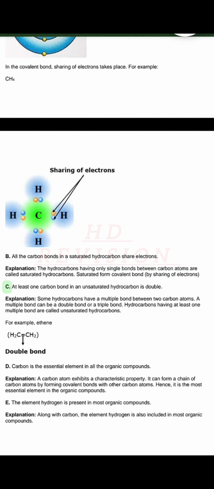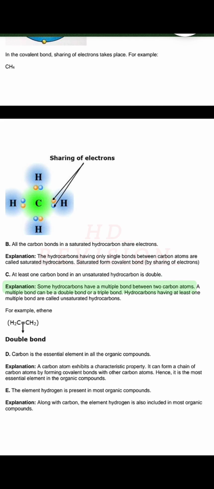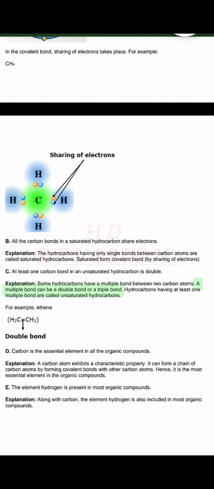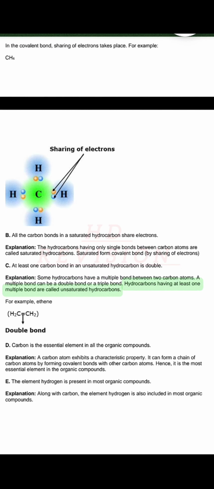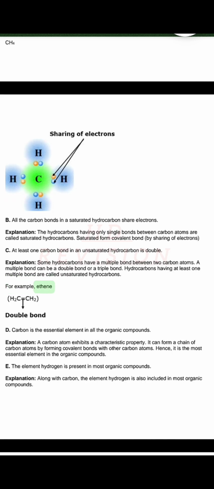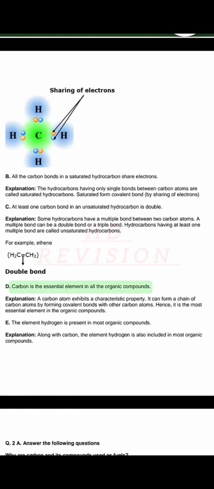C. At least one carbon bond in an unsaturated hydrocarbon is double. Explanation. Some hydrocarbons have a multiple bond between two carbon atoms. A multiple bond can be a double bond or a triple bond. Hydrocarbons having at least one multiple bond are called unsaturated hydrocarbons. For example, ethene. D. Carbon is the essential element in all the organic compounds.